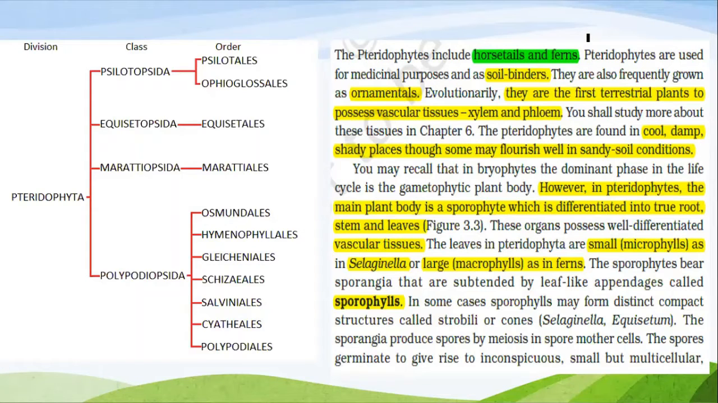The Pteridophyta includes horsetails and ferns. See, in Bryophyta, we saw that it included liverworts and mosses, and in Pteridophyta, horsetails and ferns are included. Pteridophytes are used for medicinal purposes and as soil binders. They are also frequently grown as ornamentals. Evolutionarily, they are the first terrestrial plants to possess vascular tissues, xylem and phloem.